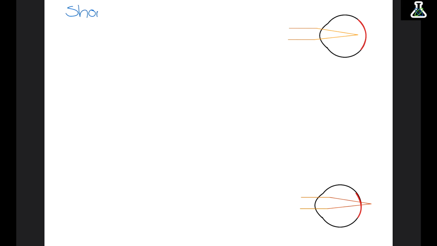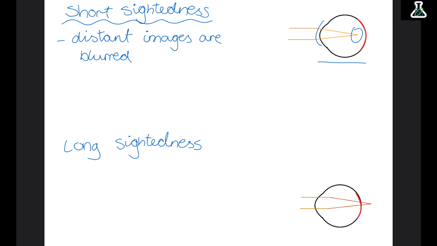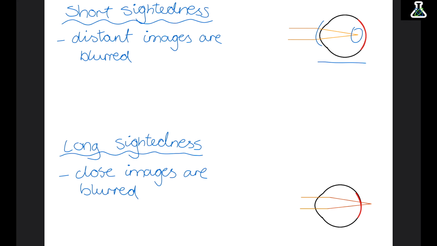So if the person has short-sightedness, distant images appear blurred. Light is forced in front of the retina, so we can't detect all of the image. This is caused by the eye being too long or the cornea being too curved. If the person has long-sightedness, then close images appear blurred. Light is focused behind the retina, and this is caused by the eyeball being too short or the cornea being too flat.